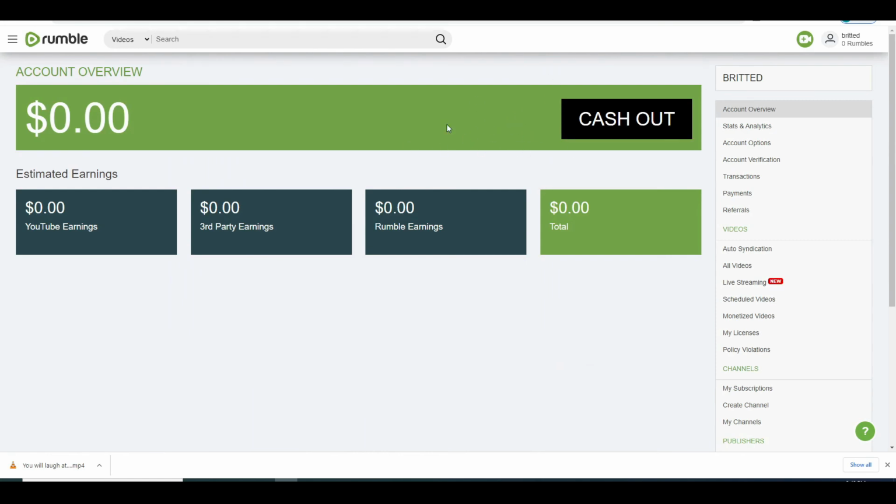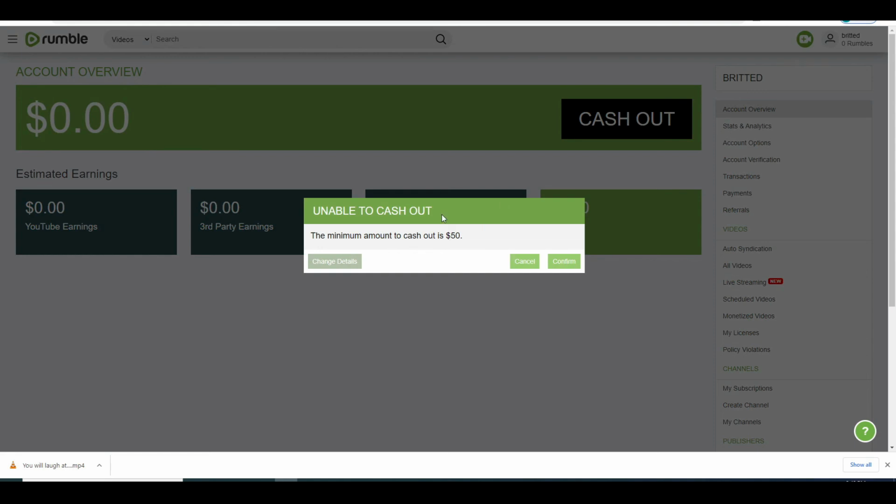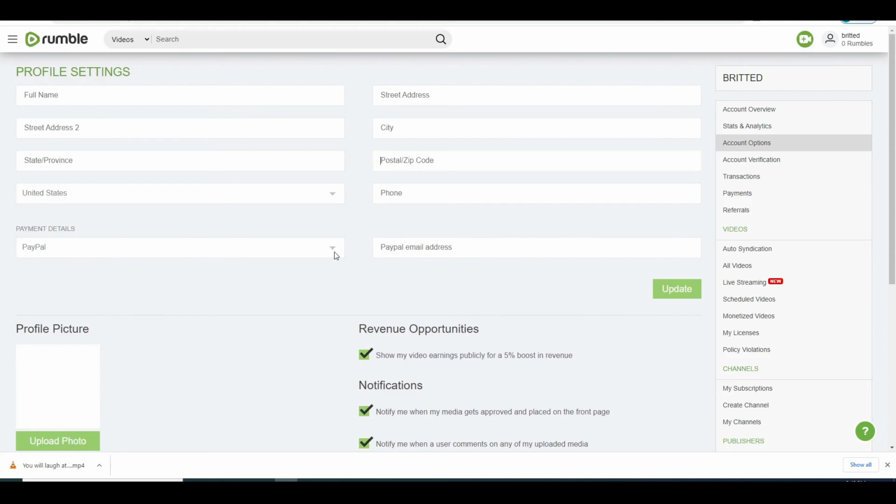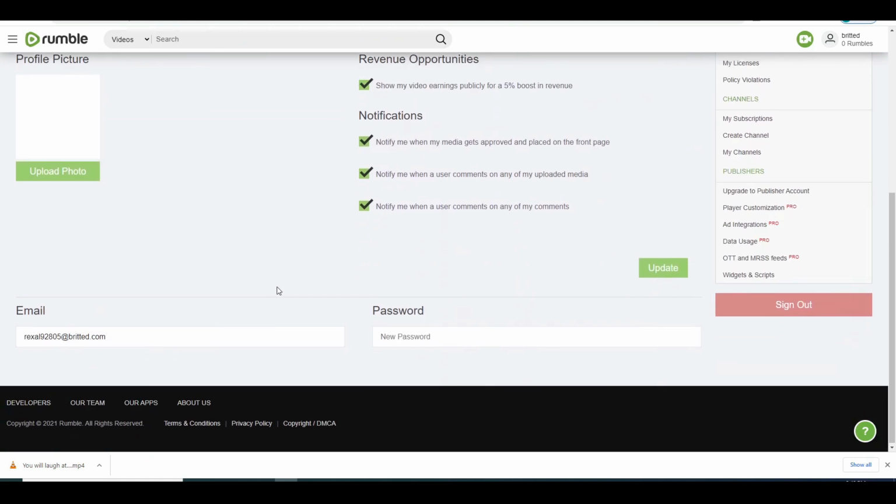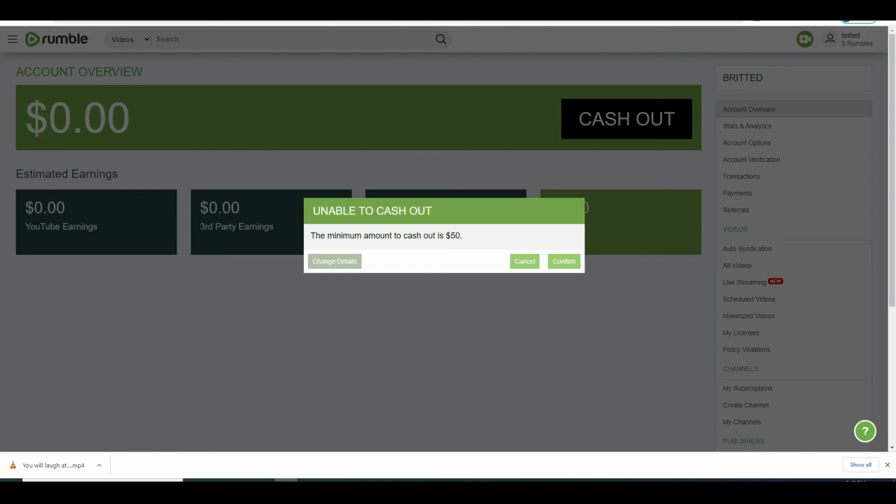So once people start watching your videos and you start earning, you need to earn $50 to cash out. When you come over here and click onto cash out, you can see here you can change your details. Now as you can see, you are going to get paid through PayPal, but if you click onto this drop down box, you can also get paid through Payoneer here. So you want to select how you want to get paid. Just fill in your details over here, and once you do that, on the account overview you are going to be able to see how much money you are getting, and it's going to go directly into your account.